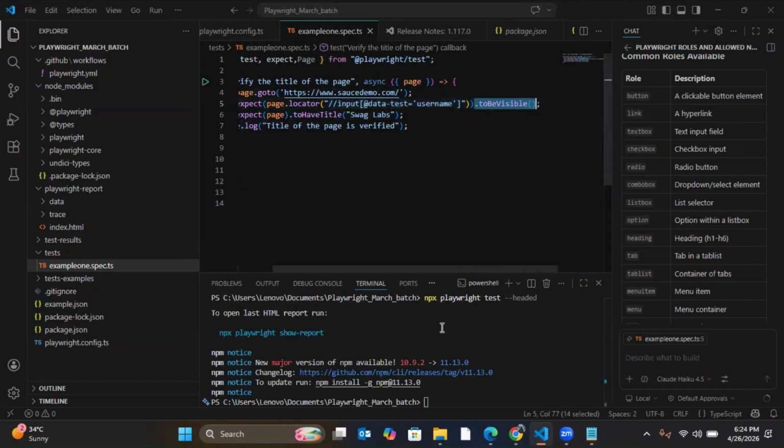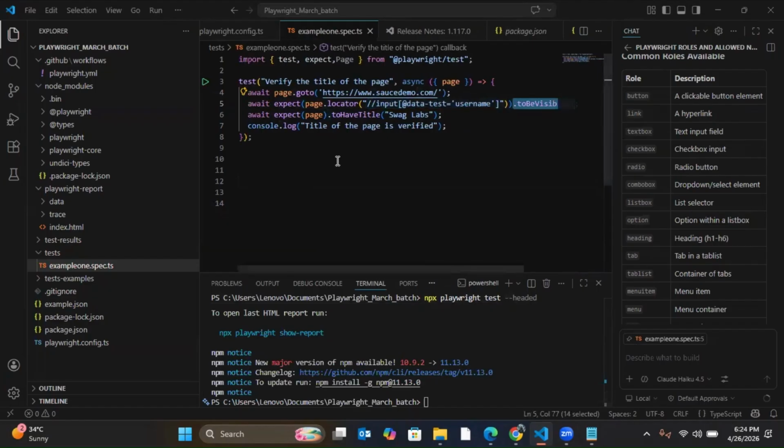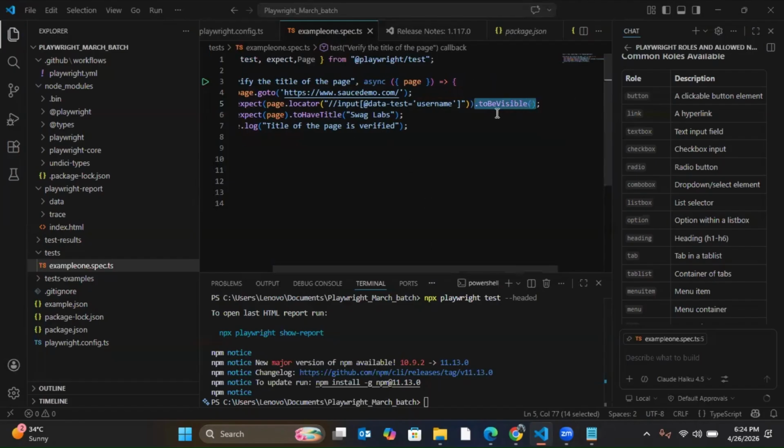Here this expect will check whether it is visible or not. This is also one expected value for me, that the element should be visible. So every assertion, this is actually known as assertion, every expected value which you check in manual testing will be done using expect in Playwright.